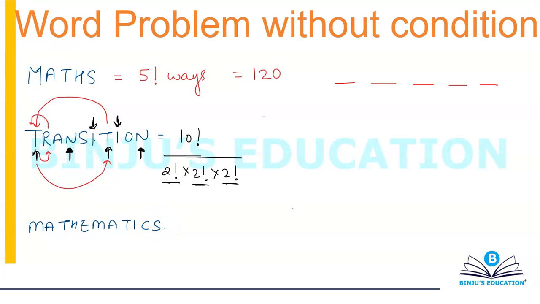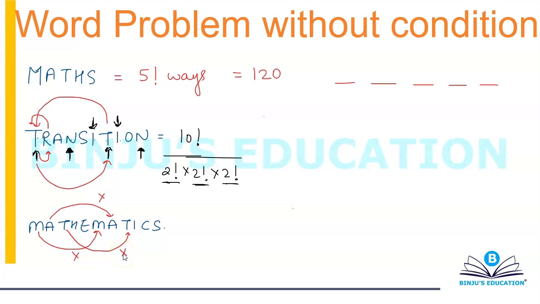Again, when you talk about this word mathematics, the problem is when you interchange the two M's, the word will not change. When you interchange the two A's, the word will not change. And when you interchange the two T's, the word will not change.